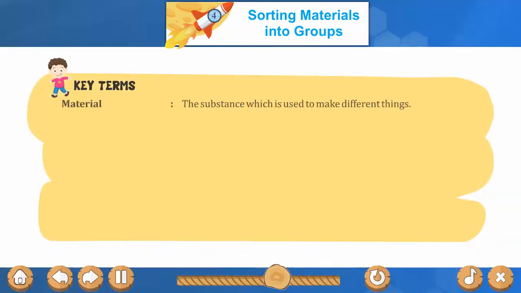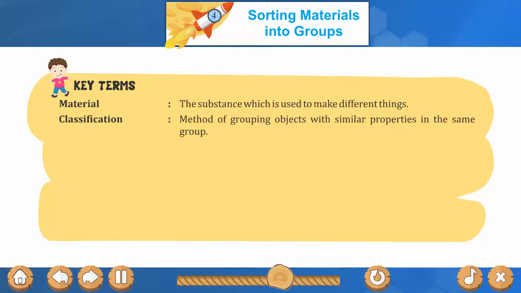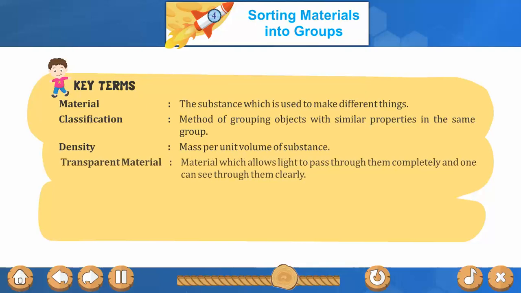Key terms. Material, the substance which is used to make different things. Classification, method of grouping objects with similar properties in the same group. Density, mass per unit volume of a substance.